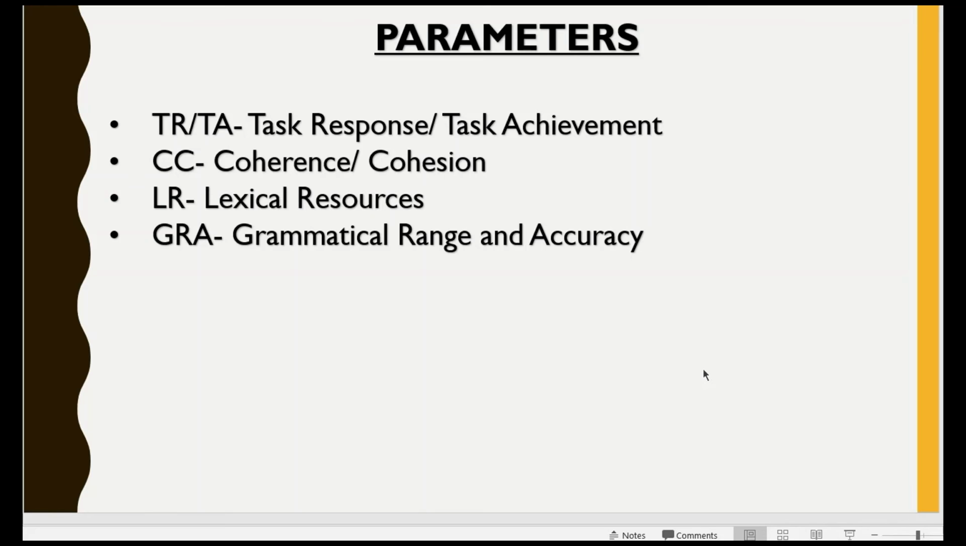Then the last one is GRA, that is grammatical range and accuracy. From the name itself, it is clear that any grammatical mistake, whether it is related to your tenses, prepositions, modals, punctuation, or conjunctions, or whatever it is, any grammatical mistake related to all these, then this parameter would be hit. Okay, so these are the 4 parameters, and I have told you how these parameters would be hit. So when you are writing, make sure you check your own task by keeping all these parameters in mind, and then you will be able to score.